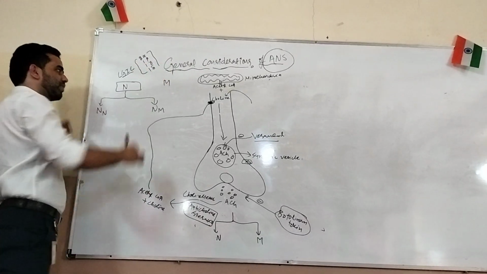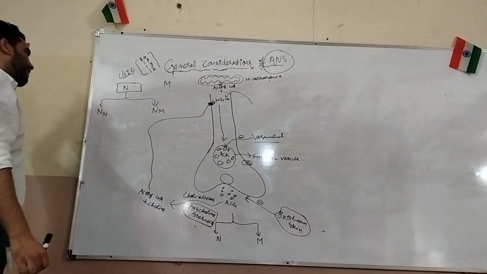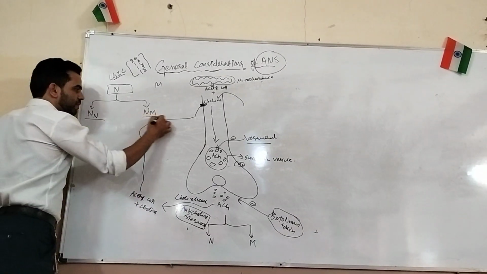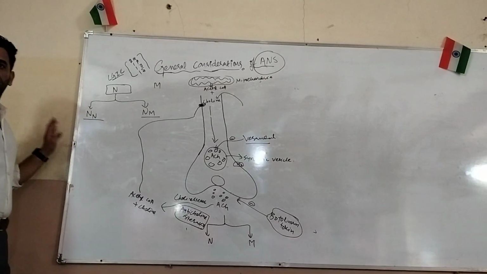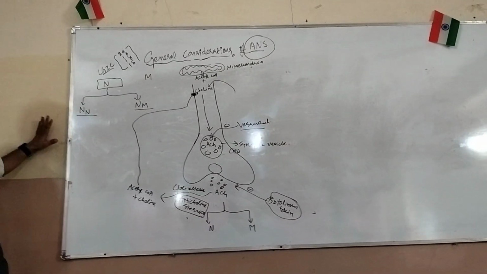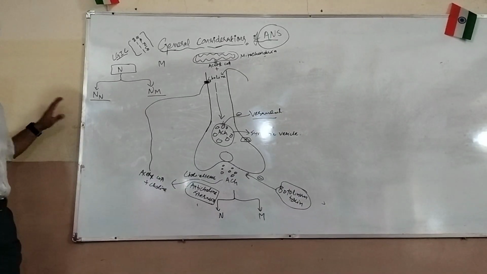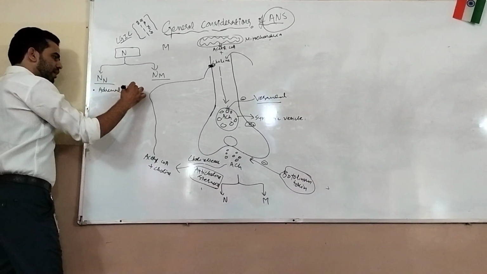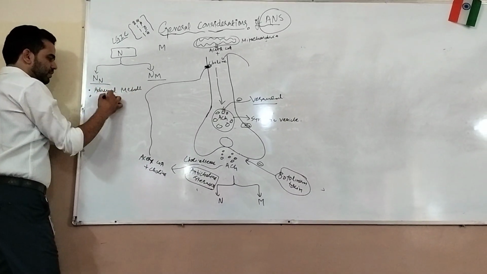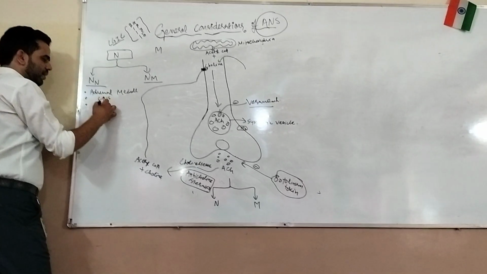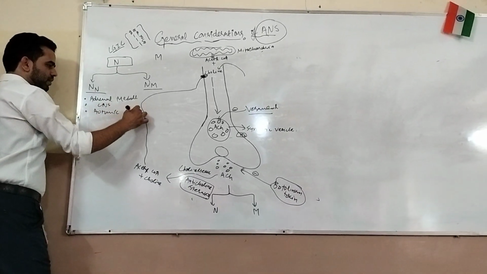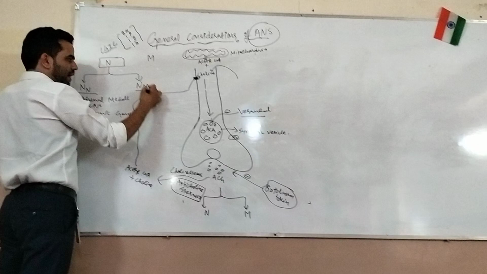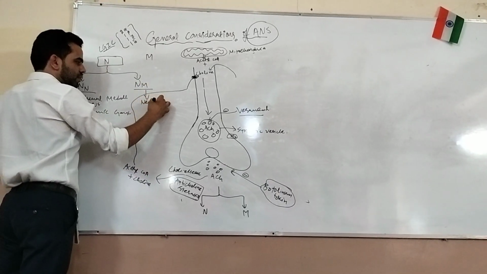So 5 subunits are present here. Okay. So we have NN and NM receptors. NN receptors, where are they located? Location of NN receptors: adrenal medulla, CNS ganglion, autonomic ganglion. Okay. And NM: neuromuscular junction.